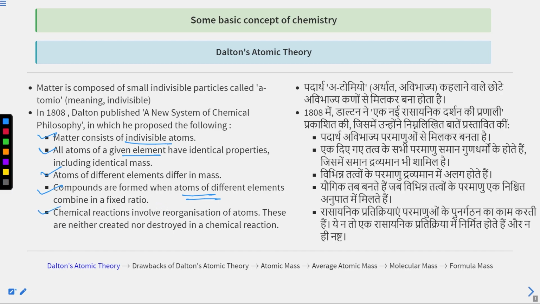Okay. The next point is here, chemical reactions involve reorganization of atoms, means rearrangement of atoms. Rearrangement of atoms, and these are neither created nor destroyed in a chemical reaction. Atoms can neither be created nor be destroyed in a chemical reaction.